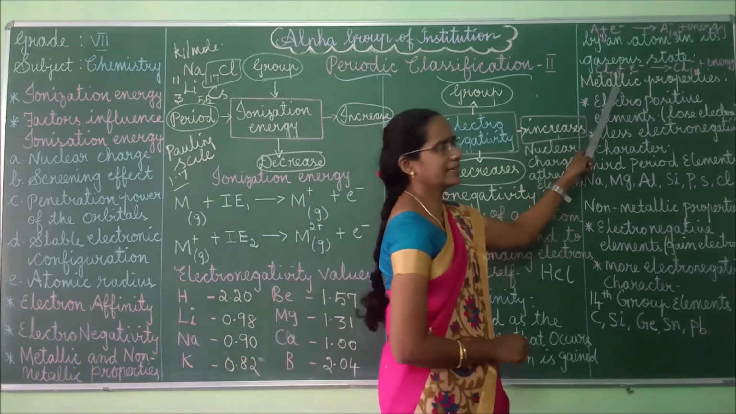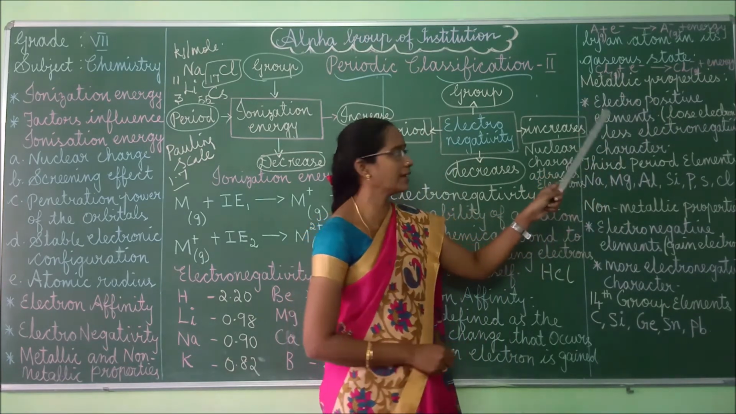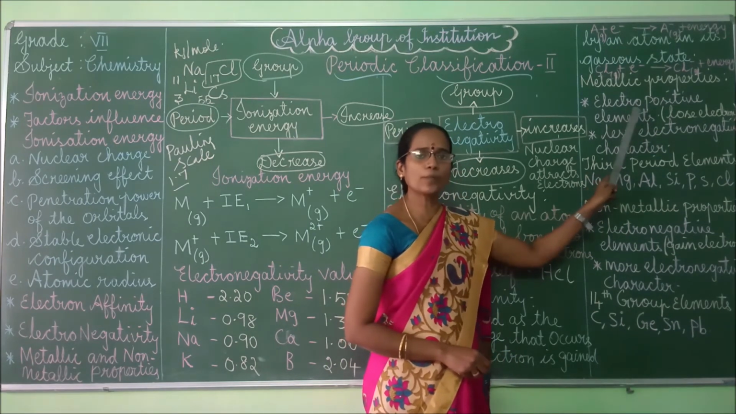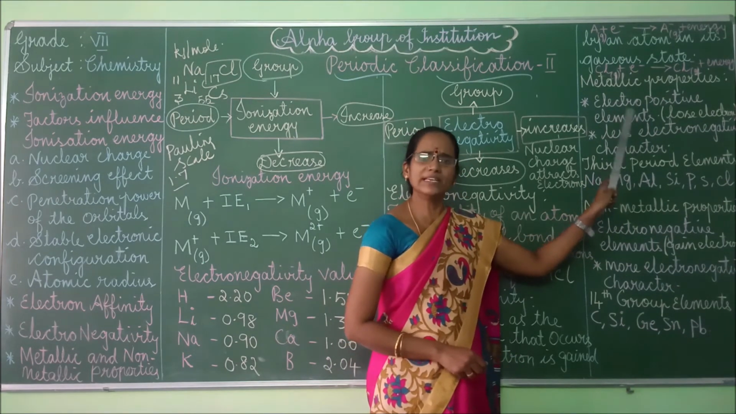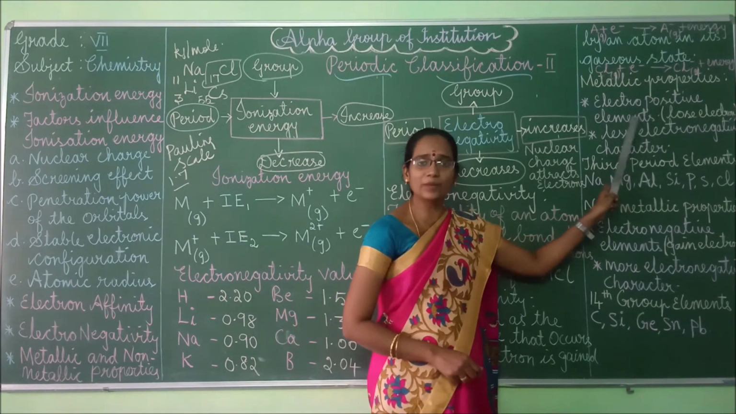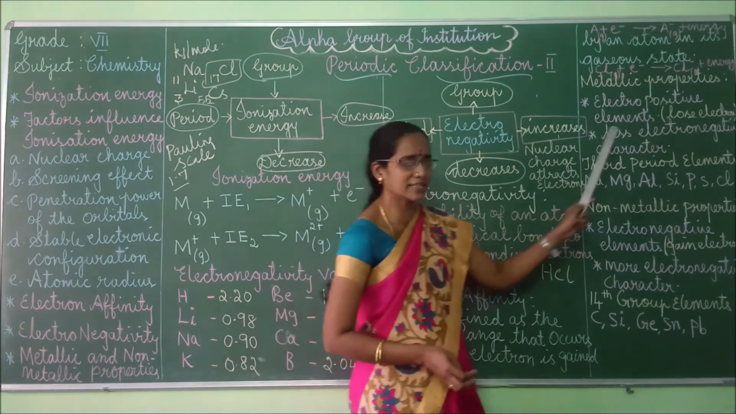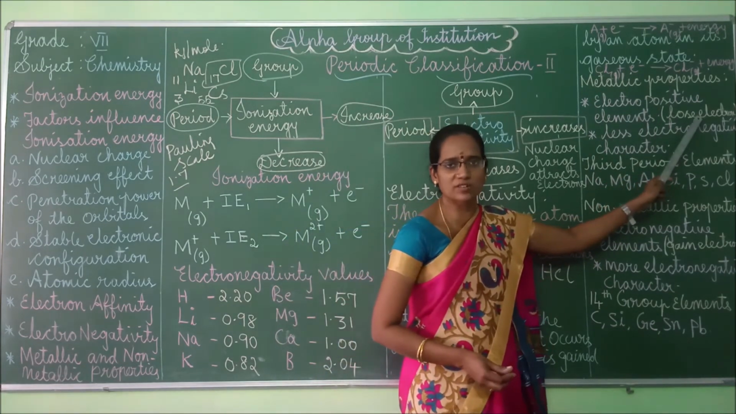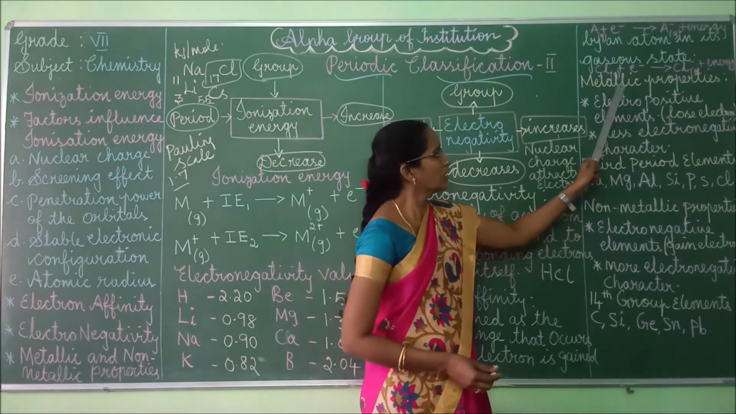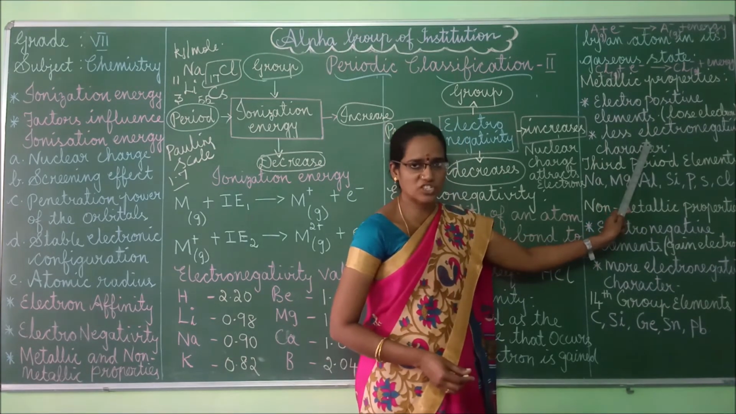So, generally, metallic properties have some specific characteristics. What are they? One is electropositive elements. Electropositive elements means these metallic elements form positive ions. Positive ions in the sense it loses the electrons. At the same time, metallic properties exhibit less electronegative character.